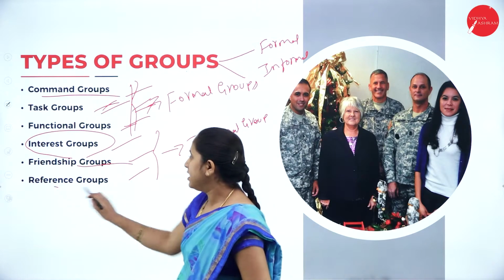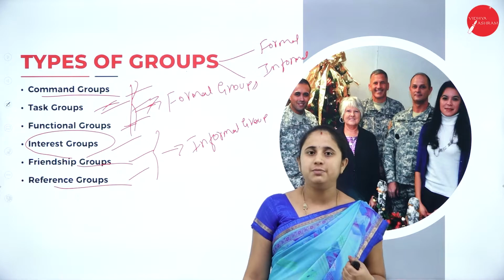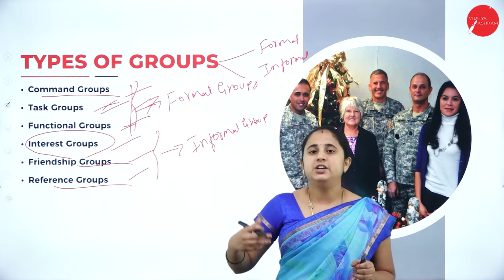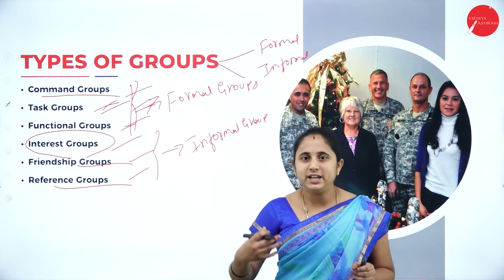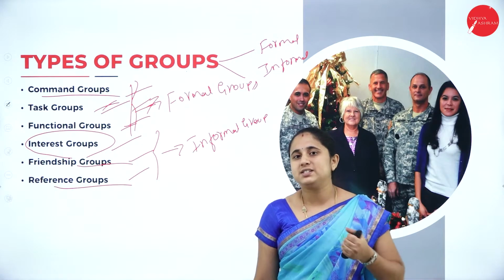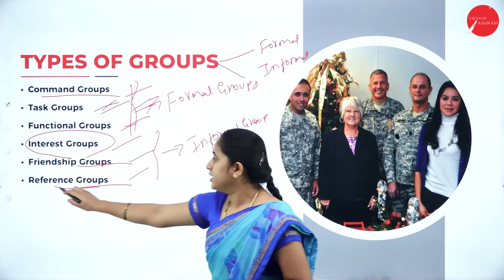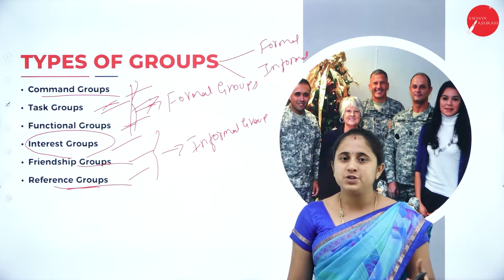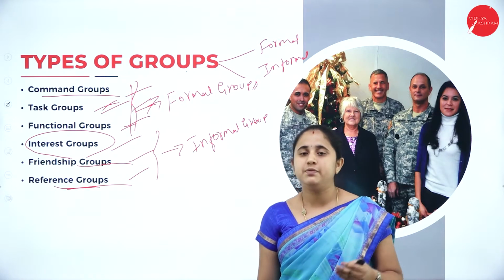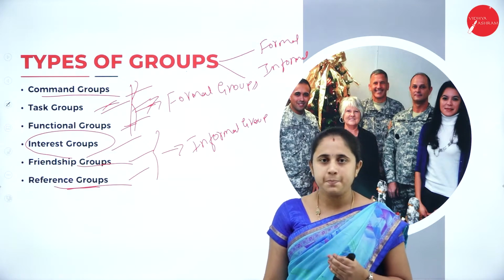So the last one is reference groups. A reference group is a type of informal group. This reference group is considered in order to evaluate individuals. In order to evaluate themselves, this reference group is formed through social members. They are greatly influenced by the social members or group members under this reference group. They consider the group in order to evaluate themselves, and they get influenced by other members and their behavior and their personality.